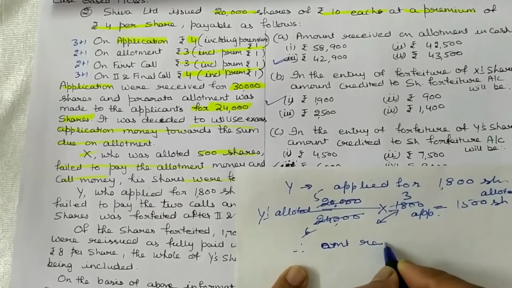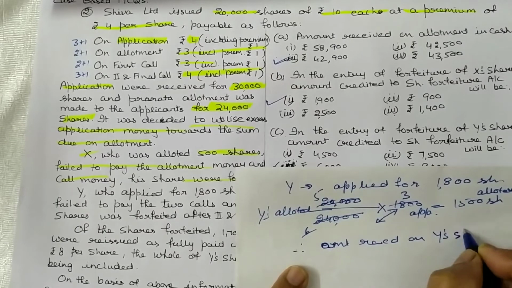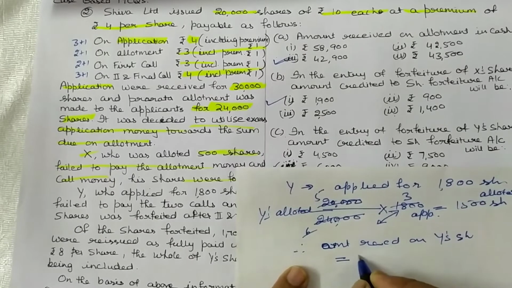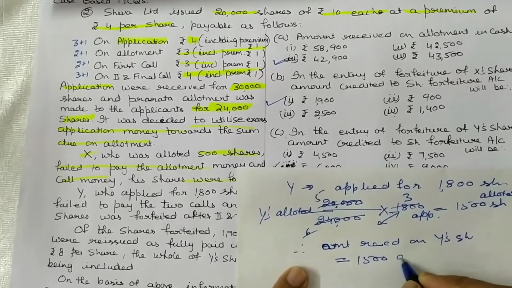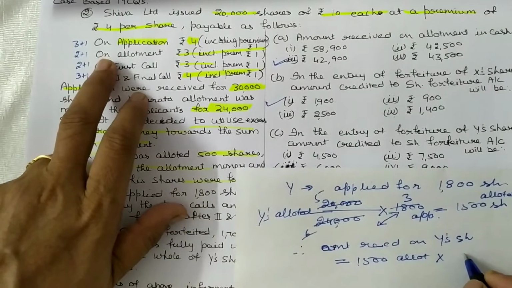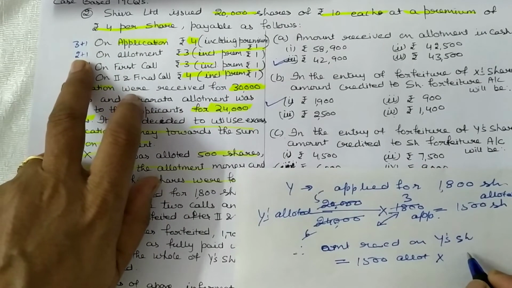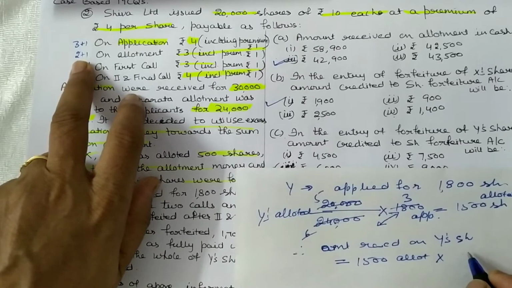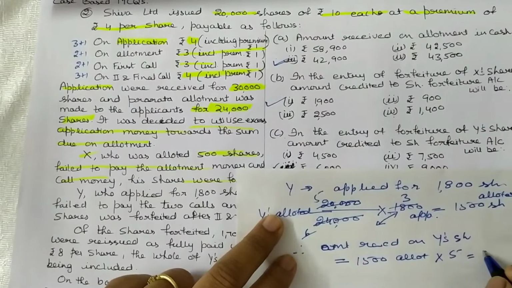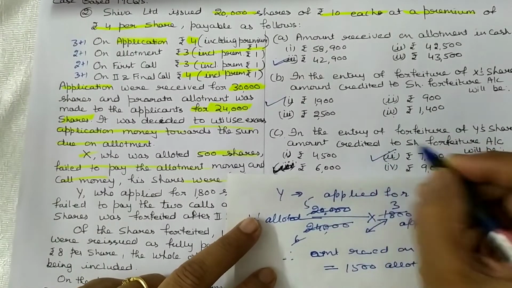Amount received on Y share is equal to 1,500 allotted shares multiplied by application and allotment, and application is of rupees 3 and allotment is of rupees 2 excluding premium, that is 5, 7,500. So 7,500 is the correct answer.